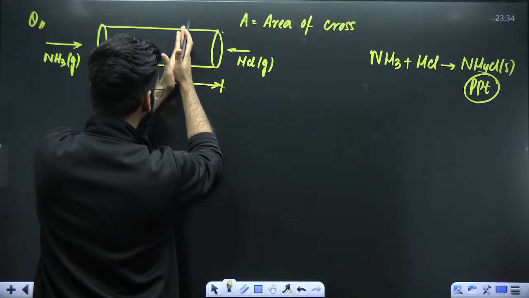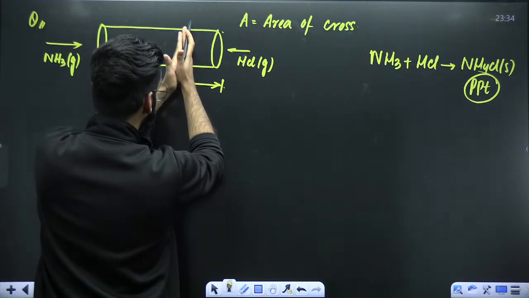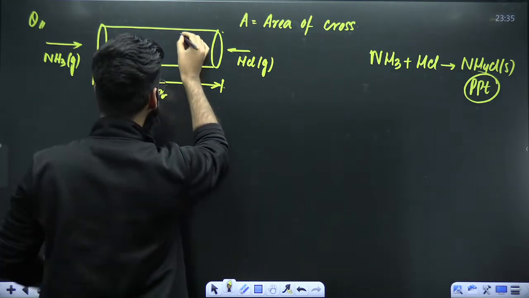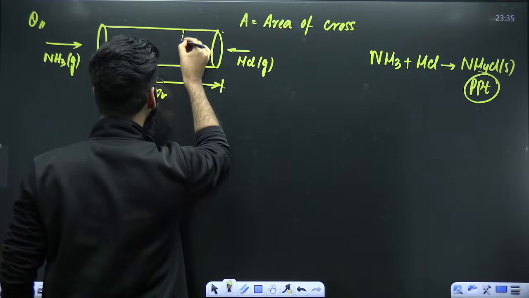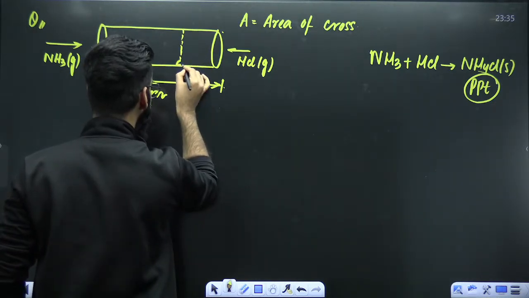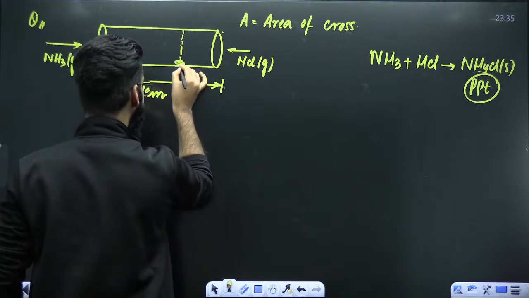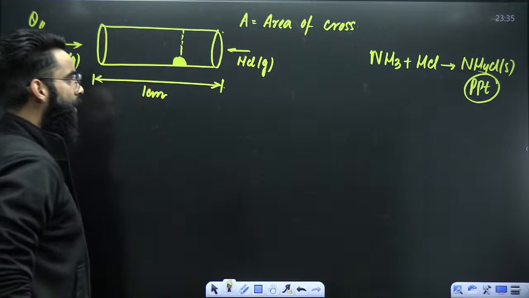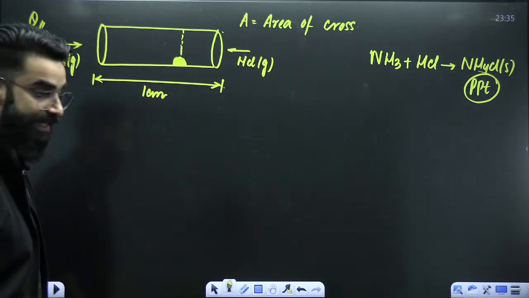So the gases are going to interact with each other closer to the HCl end, and when they interact, let's say this is the line of contact of the two gases. And when the gases interact, they lead to the formation of what? Precipitate, and that precipitate is settled right here at the bottom, for example. This is the precipitate.